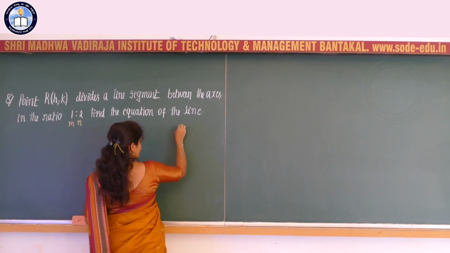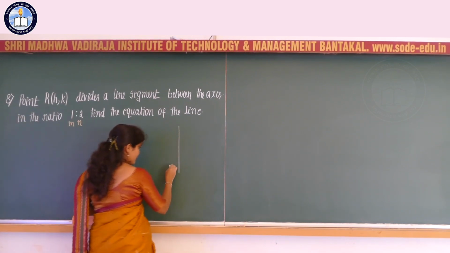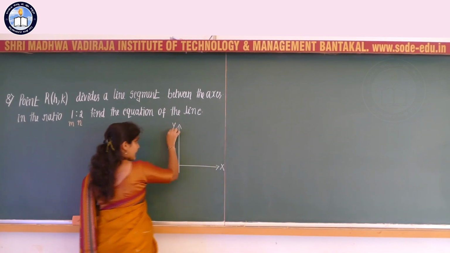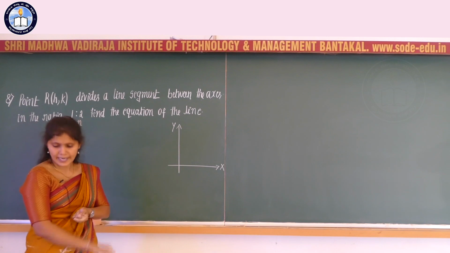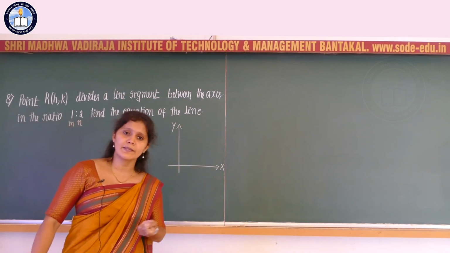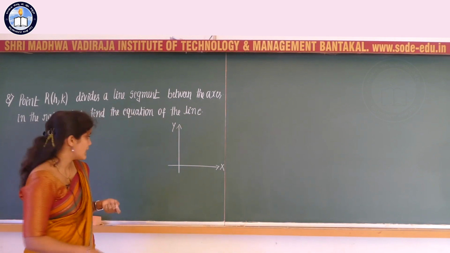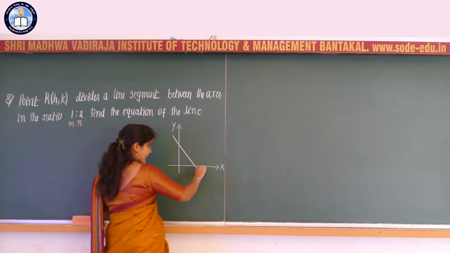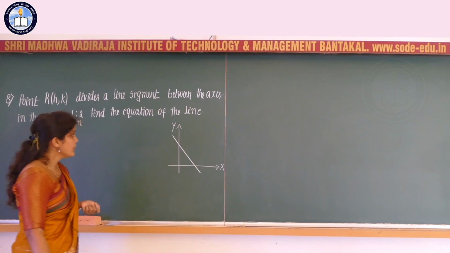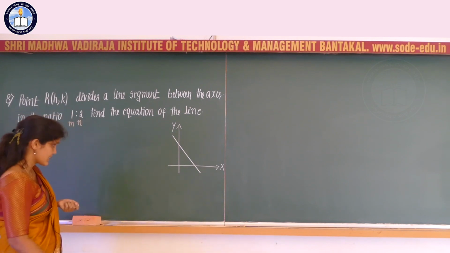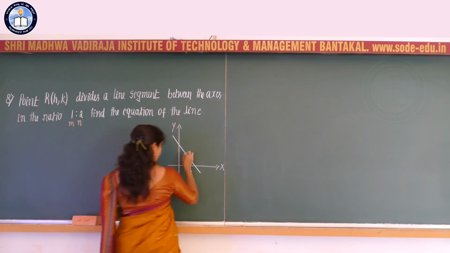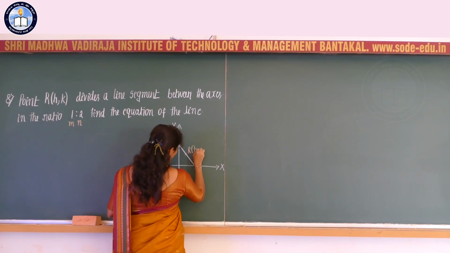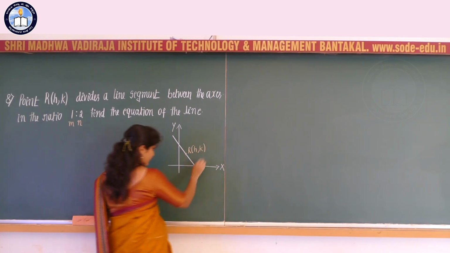So I can consider one rough diagram for the given question. We have a line segment between the axes, which means the line passes through the x-axis and the y-axis, and somewhere here we have the point R with the coordinates h comma k.